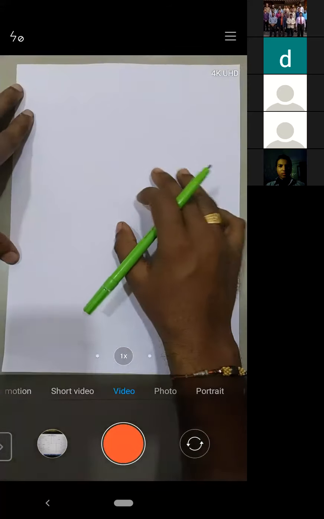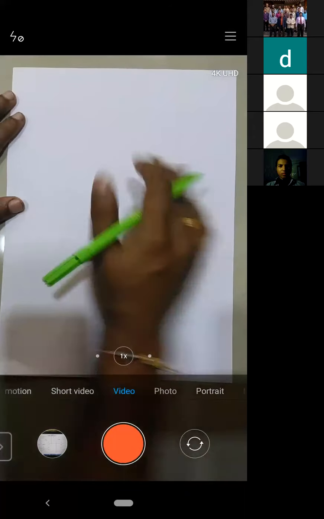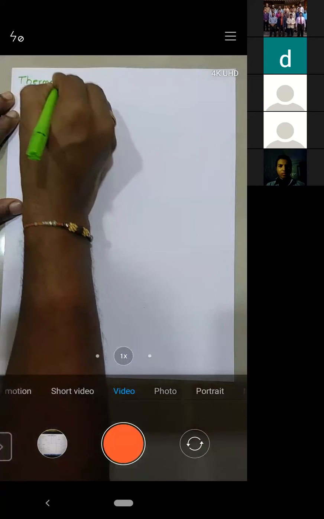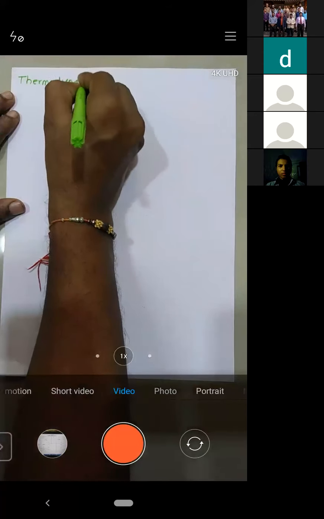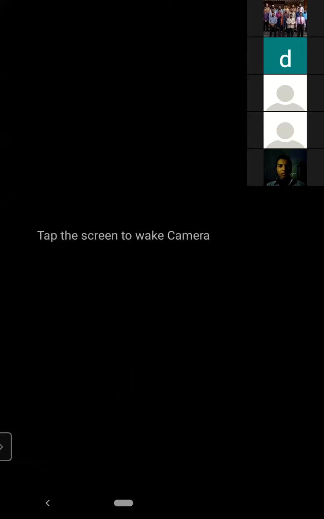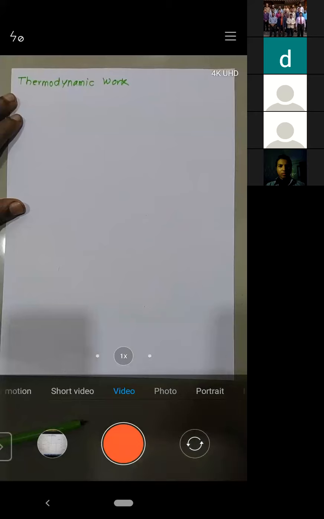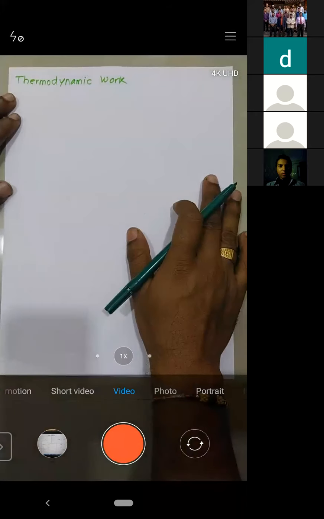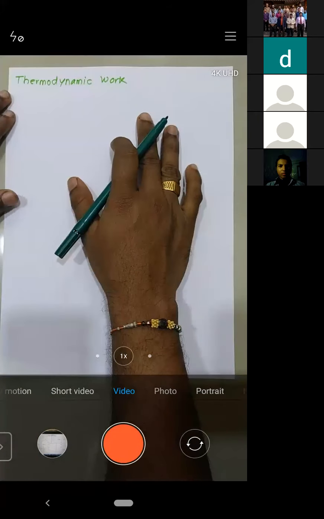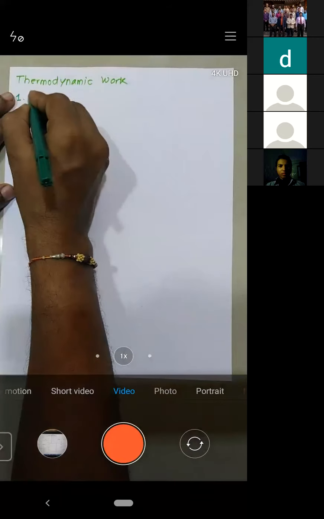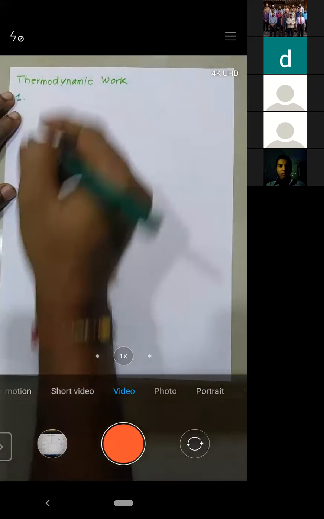So let us now go to the next point, thermodynamic work. Now try to understand what thermodynamic work is. As I told you, either you can produce the work or you can consume the work.